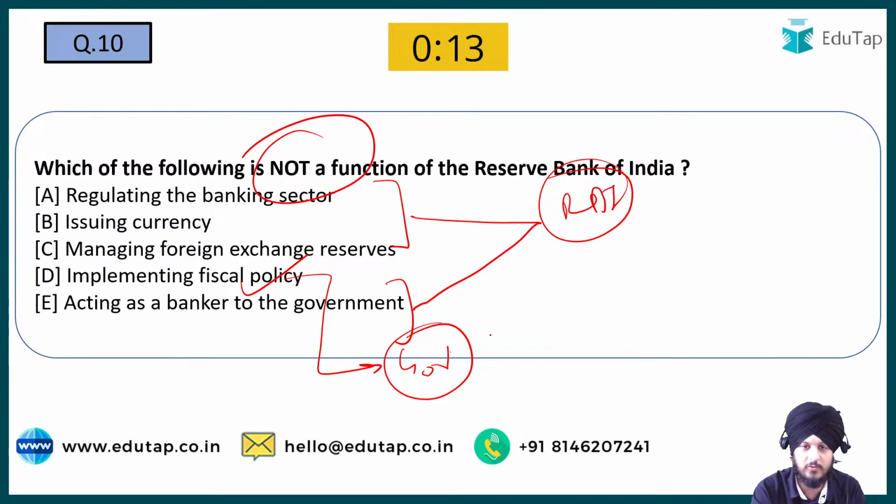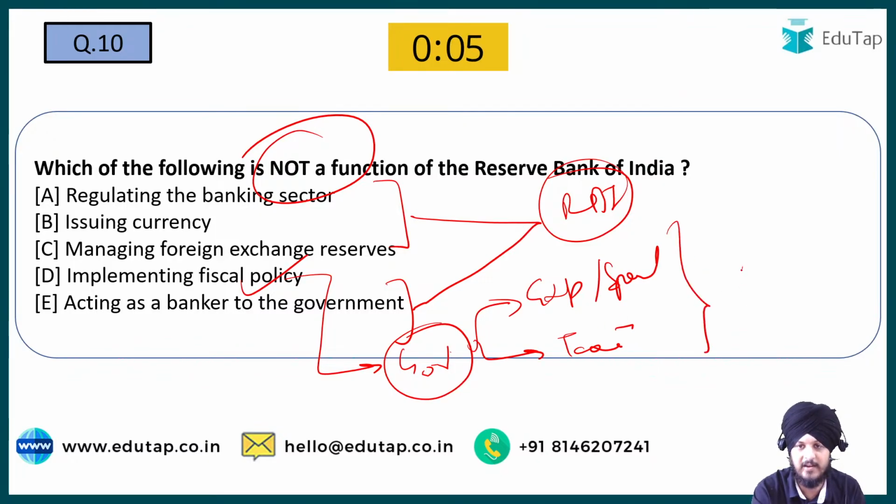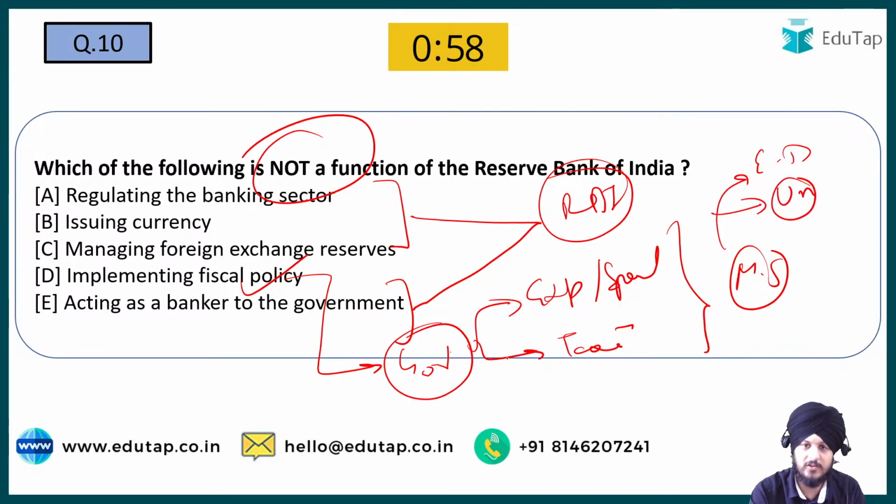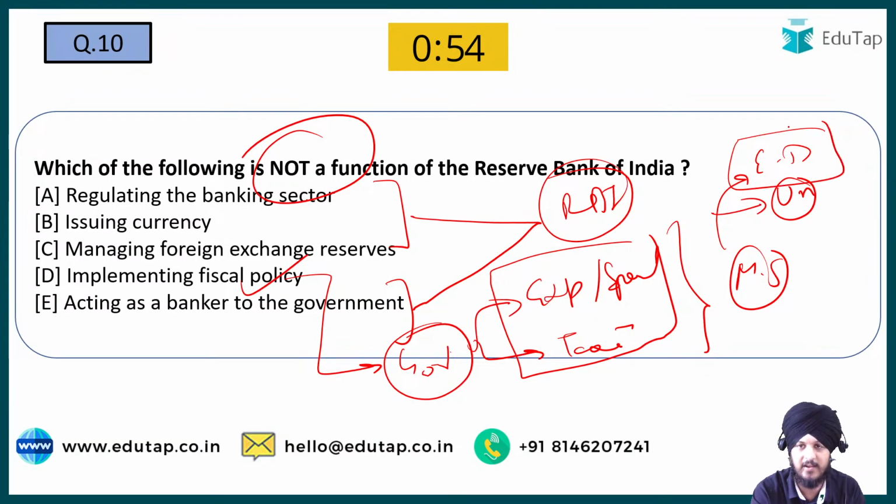The government uses fiscal policy tools like expenditure, or you can say spending, and taxation. Using that, the government basically controls the money supply in the economy, and through this it influences economic development and addresses issues like unemployment. So that is how the government uses fiscal policy tools to address economic development concerns. The implementation of fiscal policy is the function of the government and not the RBI. RBI deals with monetary policy and not fiscal policy.